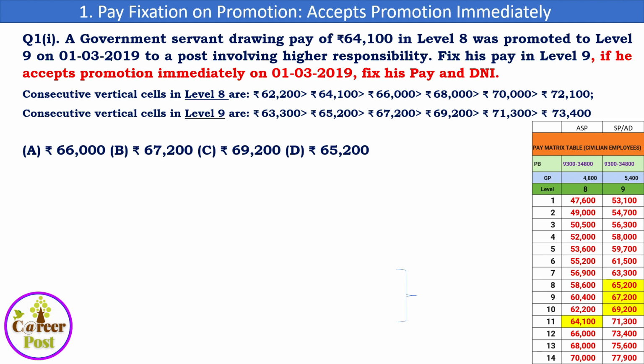That means he is not waiting until his next DNI; he is immediately accepting the promotion. The vertical scales are represented in this table also, given as flat information for your convenience. The given answers are A 66,000, 67,200, 69,200, 65,200.